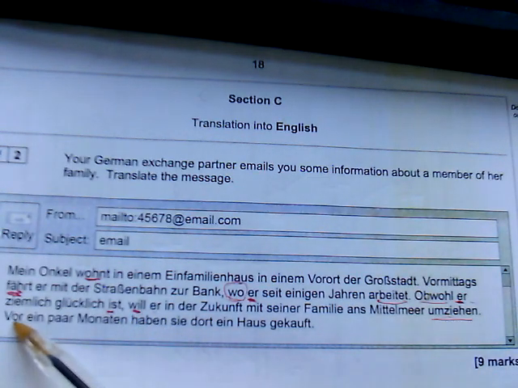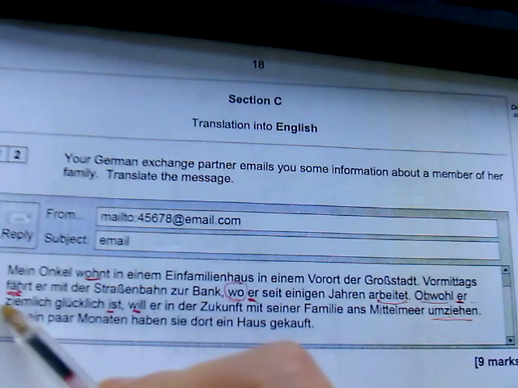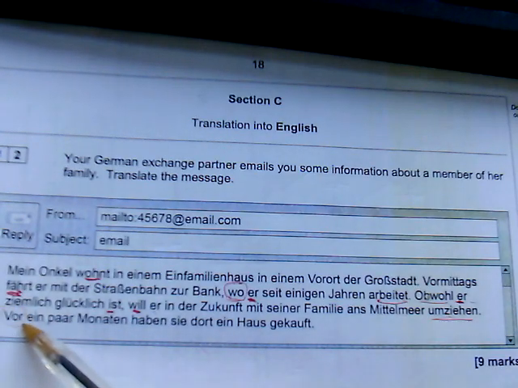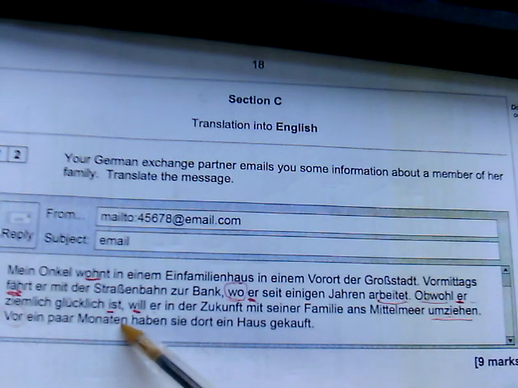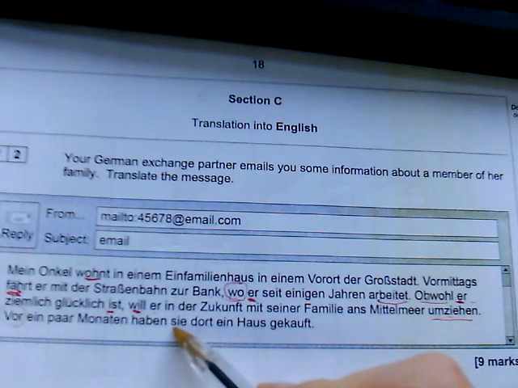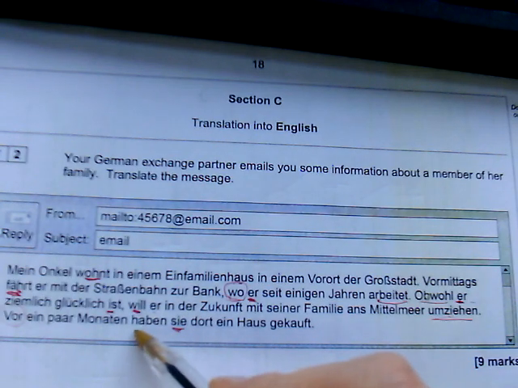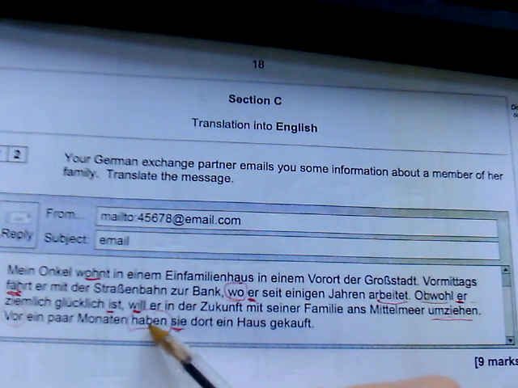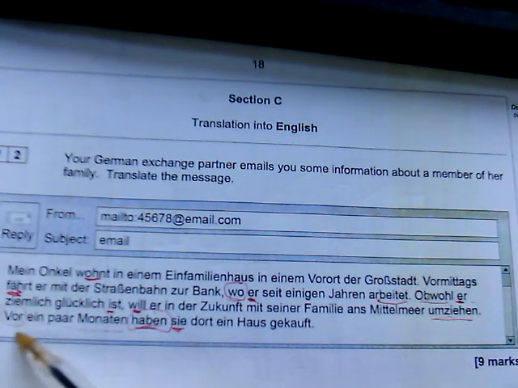And then if we go in the last sentence, vor, so that could be a preposition in front of, but it's in front of a time phrase. So we know that vor in front of a time phrase means ago, and so keep looking. We know that the verb is the second idea, not necessarily the second word. Who's the subject? Sie. Now, is it they or is it she? Well, let's look at the verb that's second idea. It's haben, so it can't be she, it would have to be they. It can't be you because there's no capital S. Now, we've got the main verb there that's the second idea, not the second word, because here's the time phrase. Vor ein paar Monaten.